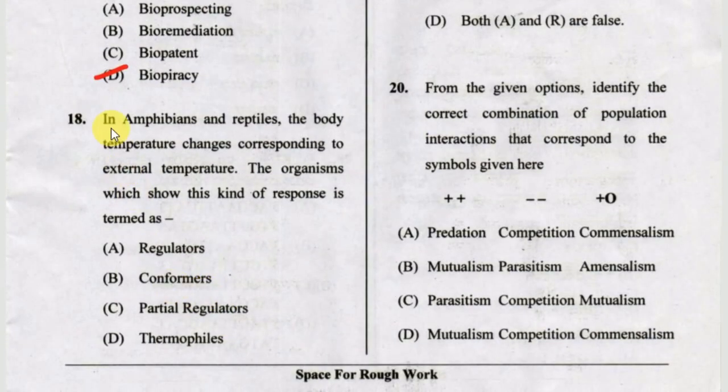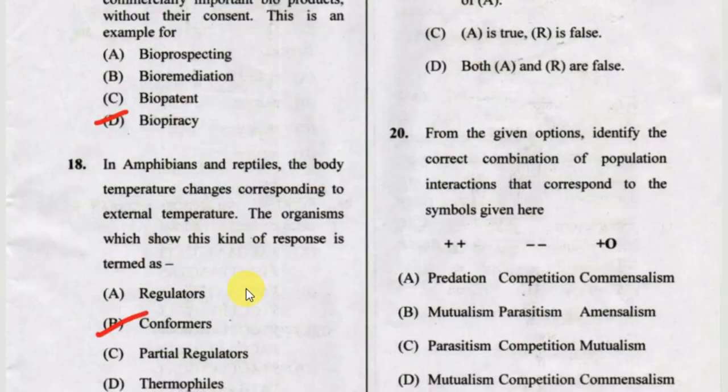Next one, in amphibians and reptiles, the body temperature changes corresponding to external temperature. The organisms which show this kind of response are termed as option A, regulators, option B, conformers, option C, partial regulators, or option D, thermophiles. The correct answer for this one is option B, conformers.